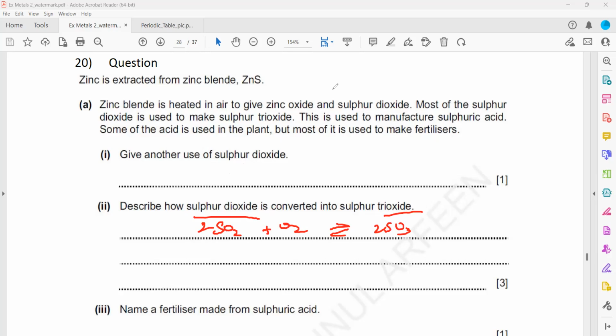For paper making, the extract from the wood is called wood pulp. So we use sulfur dioxide to bleach the wood pulp, like removing the color. That's why the paper appears to be white. First it is bleached. So sulfur dioxide reacts with oxygen. What are the reaction conditions? 450 degrees, 2 to 3 atm, and catalyst vanadium pentoxide.